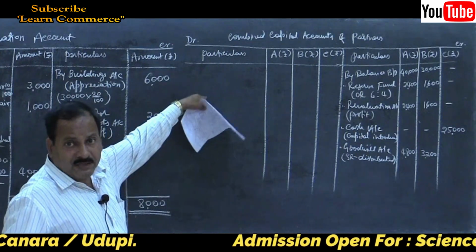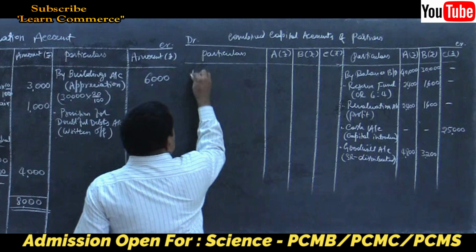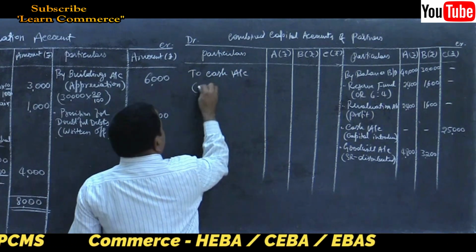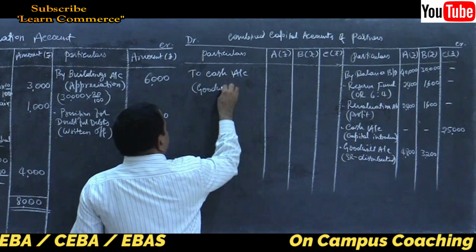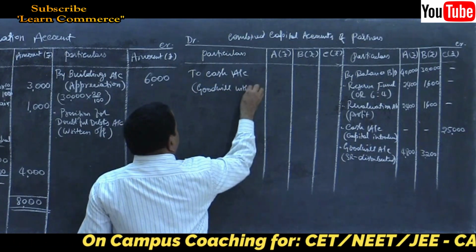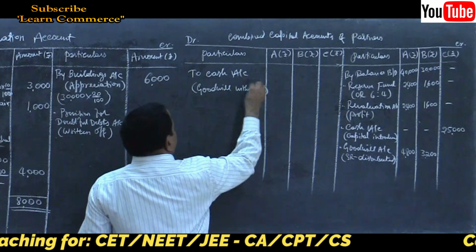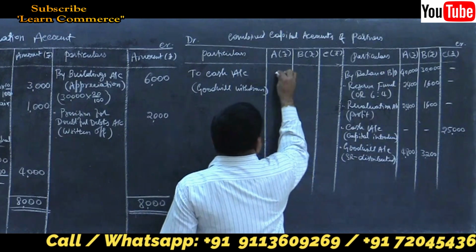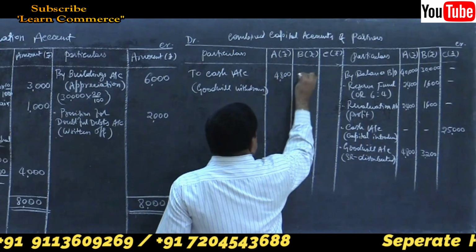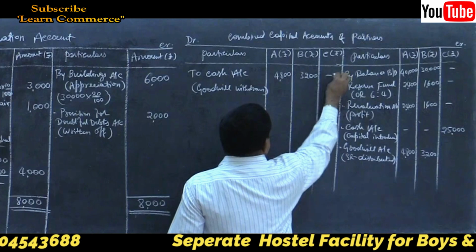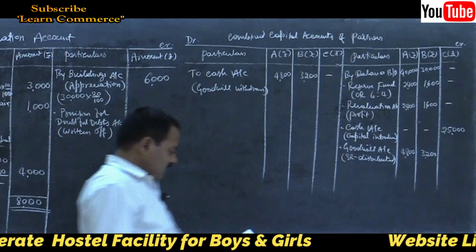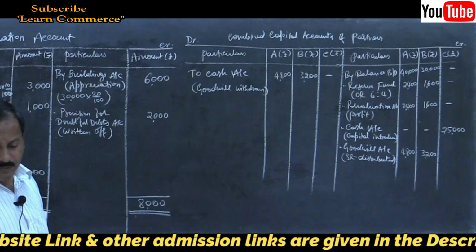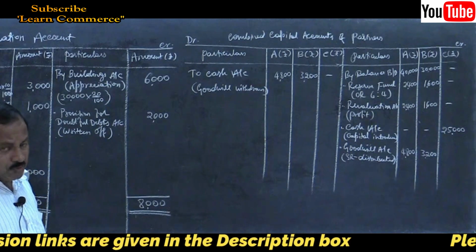To cash account, goodwill withdrawn. How much? Same amount, 4,800 and 3,200. That's all. Are there any other entries? No, there are no other entries. Refer problem once again. No other entries.